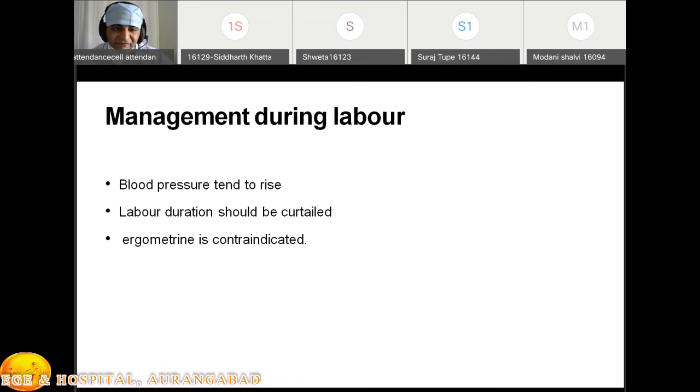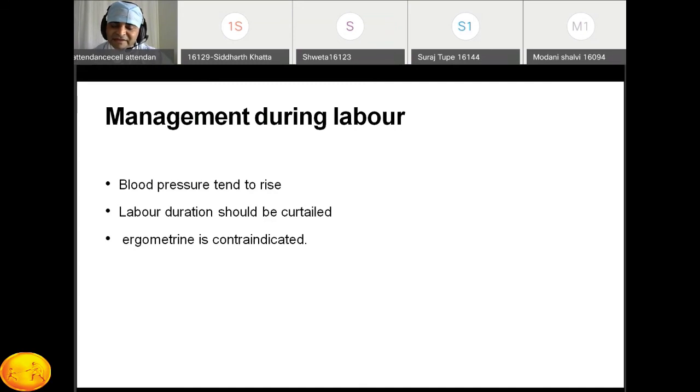Then second one is the labor duration should be curtailed. You should try to deliver fast, like surgical induction, like dilatation, starting of pitocin, to deliver the patient fast. And an important point, they ask in the exam, ergometrine is contraindicated in PIH patient.